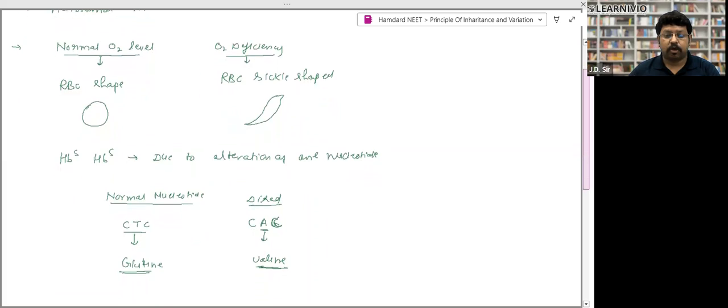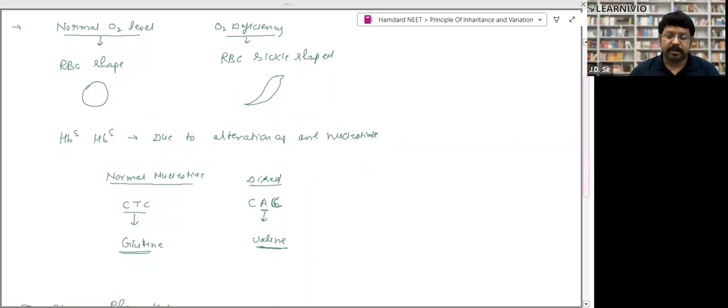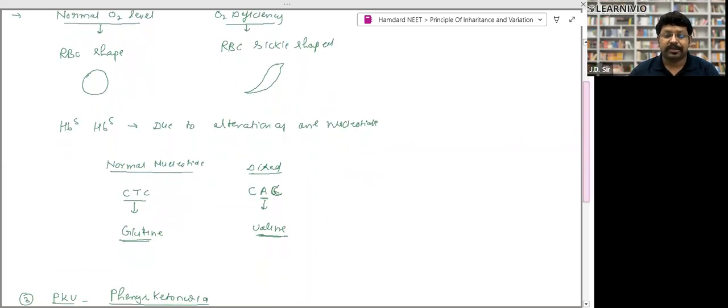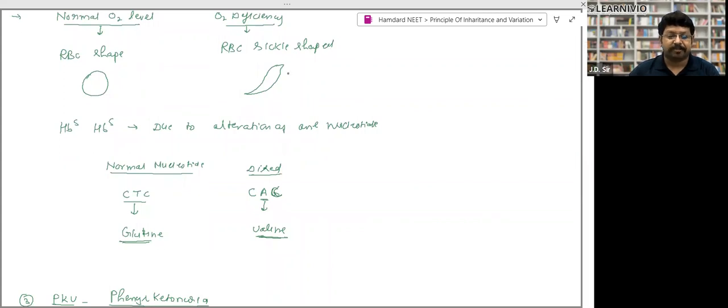Why? At the deficiency of oxygen, RBC changes its shape from oval to sickle shape, like this. This is sickle shape, right? What happened? Due to the alteration of one nucleotide in the hemoglobin polypeptide forming sequence, the sequence changes.